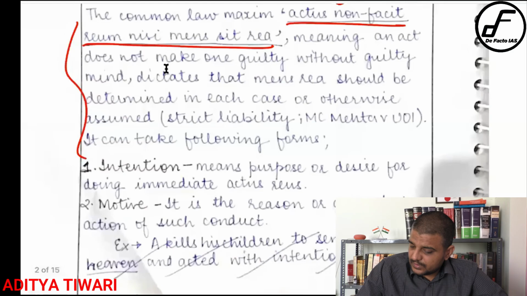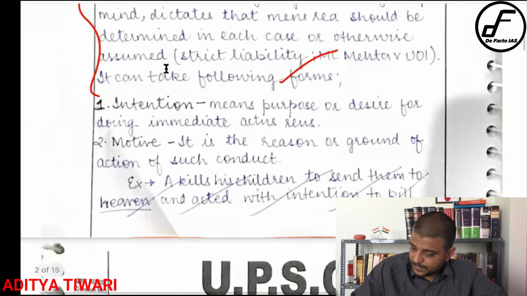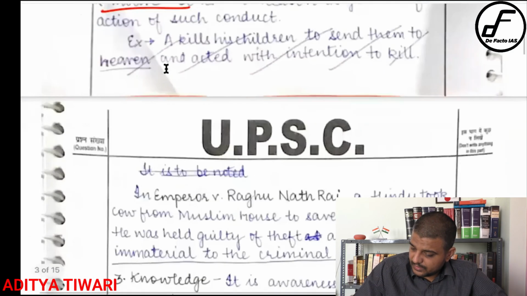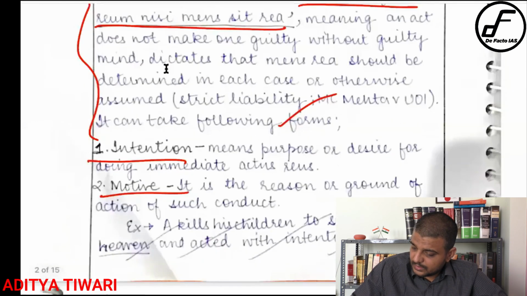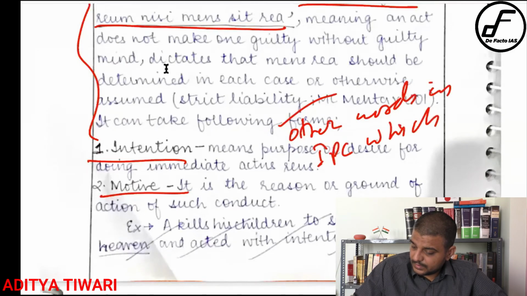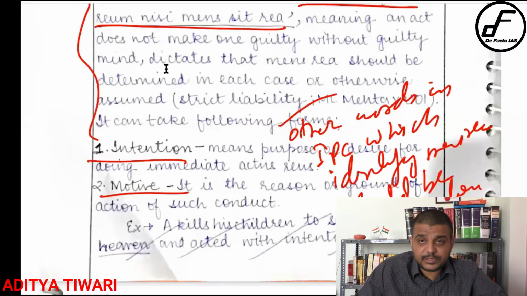Does not involve one guilty. Good. Yes, right. He could have written fraudulently also, right? So here other words in the IPC which identify mens rea should be mentioned. Okay, you have taken only 2 words, that is intention and motive.